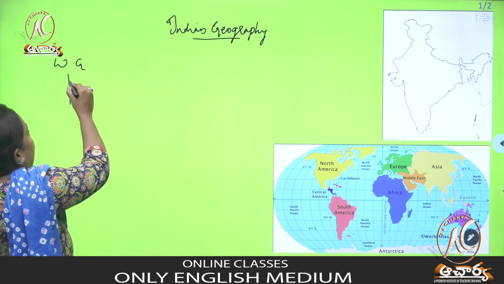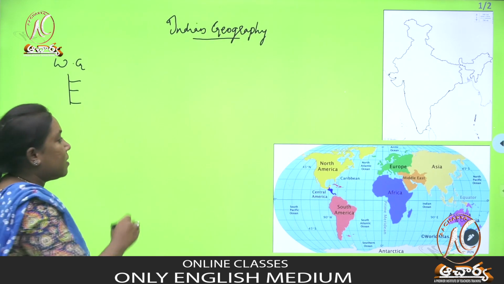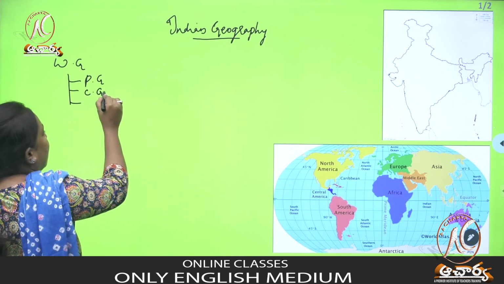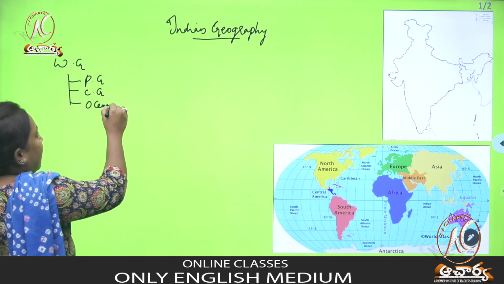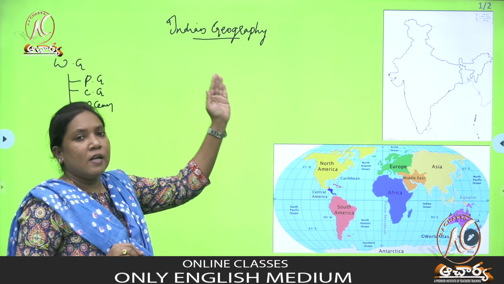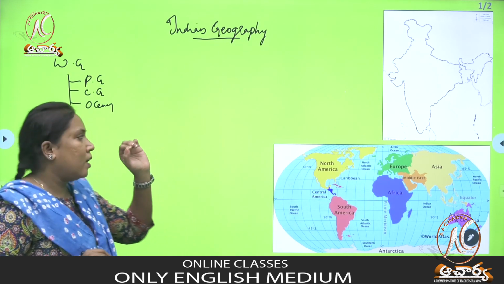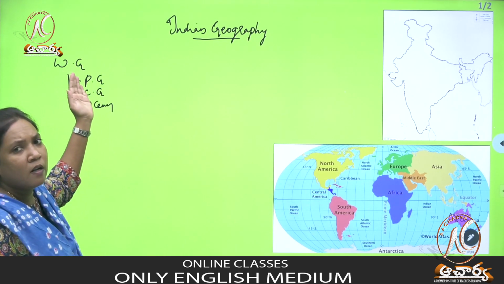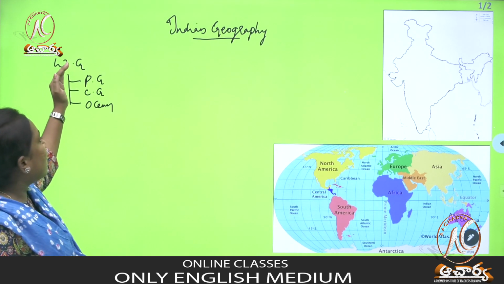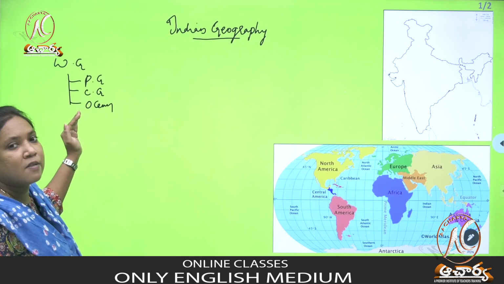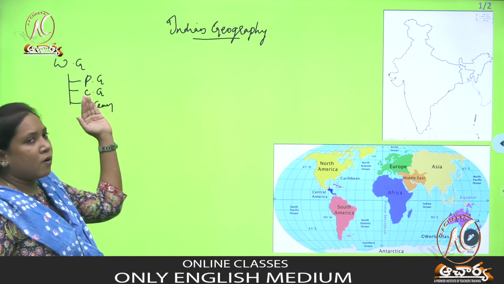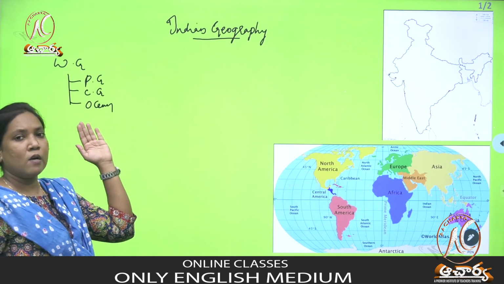World geography is classified into three types: physical geography, climate geography, and oceanography. To learn Indian geography in detail, we need a little basic information, because India is a part of a country in the world. Hence we need to learn a few things here. World geography is divided into three parts: physical geography, climate geography, and oceanography.